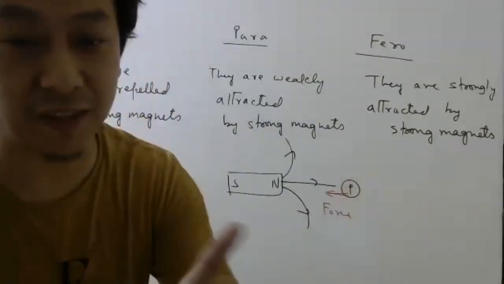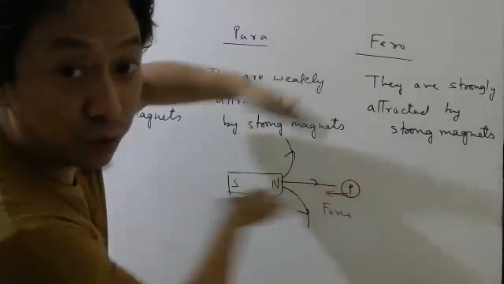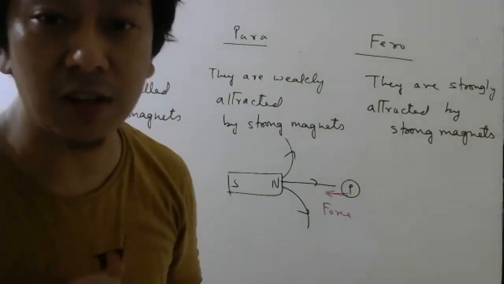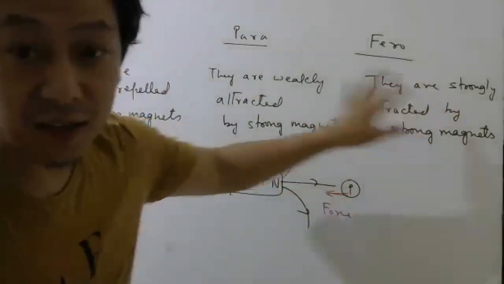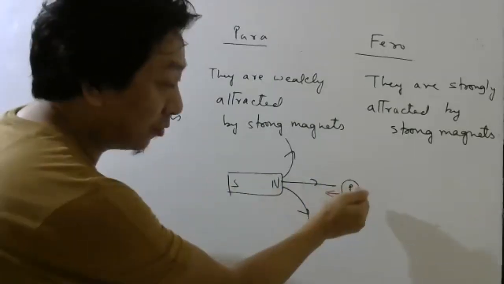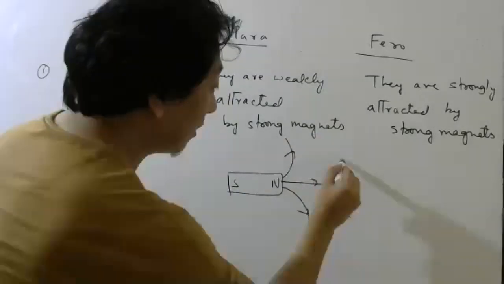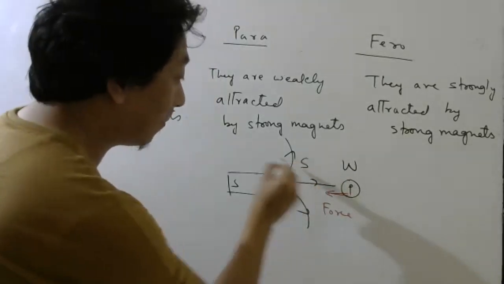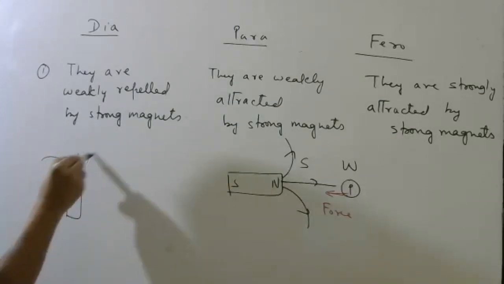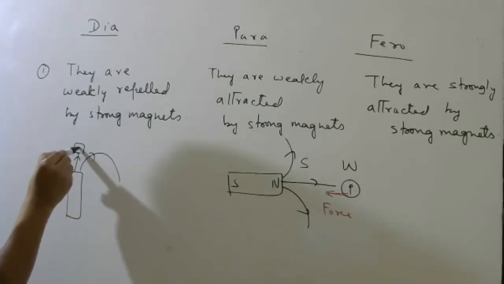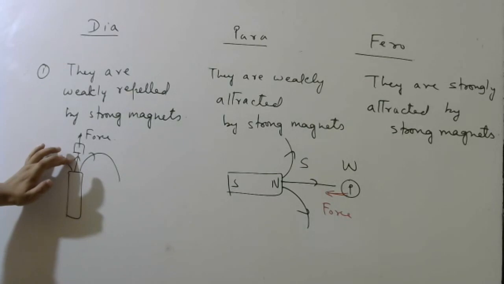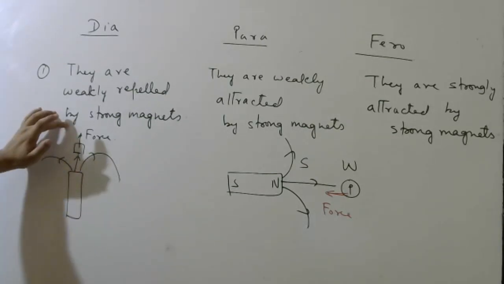Weaker magnetic field region to stronger magnetic field region. This will also do the same thing, but don't write that as a separate point, because if you write those two separately, teachers may think that is the same thing, so how are you writing them separately, and they may not give you marks. But whatever you wrote here can also be written like this: in paramagnetic, they feel a force and therefore they move from weaker magnetic field region to stronger. Here, from where to where will they move? If this is your magnetic field, they will feel force this way. So here they will feel force from stronger magnetic field region to weaker magnetic field region.